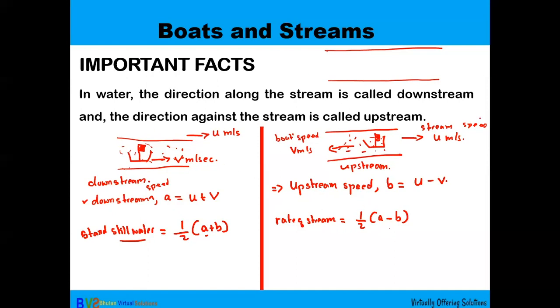Please keep this formula in mind. And one thing you have to be careful about: in the questions, they will just say along the stream or against the stream. Along the stream it is downstream, against the stream it is upstream. You have to know that.